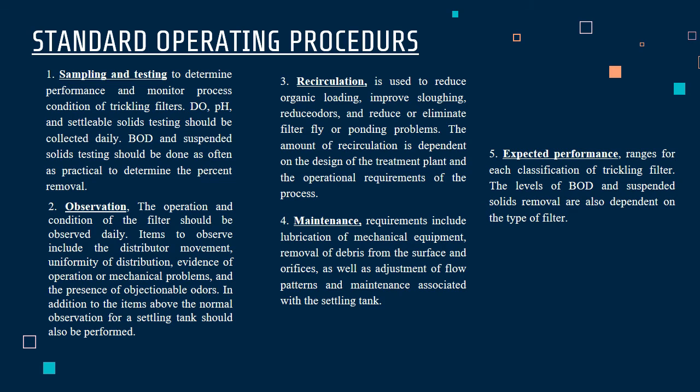Three, recirculation is used to reduce organic loading, improve slugging, reduce odor, and reduce or eliminate filter fly or ponding problems. The amount of recirculation is dependent on the design of the treatment plant and the operational requirements of the process.